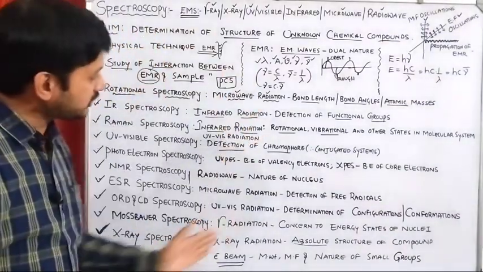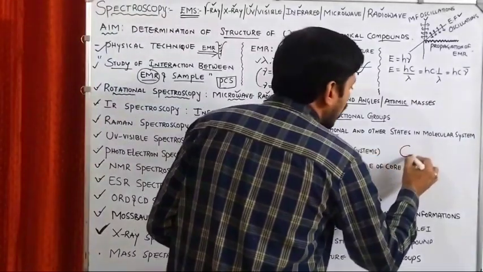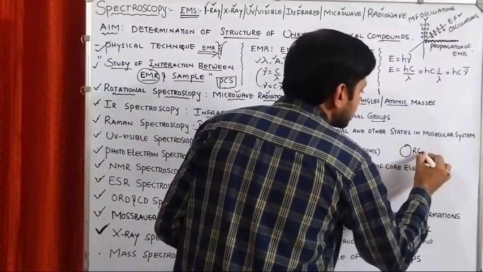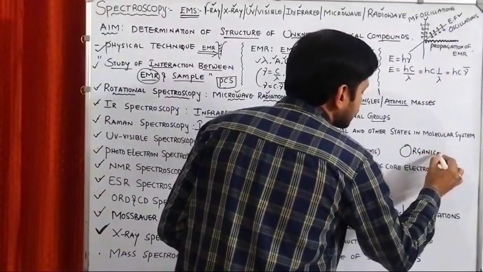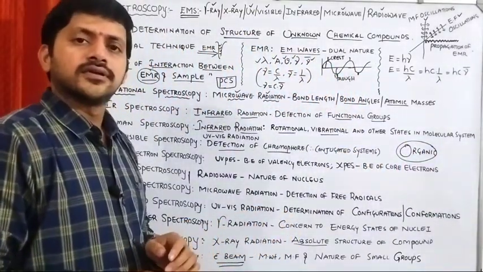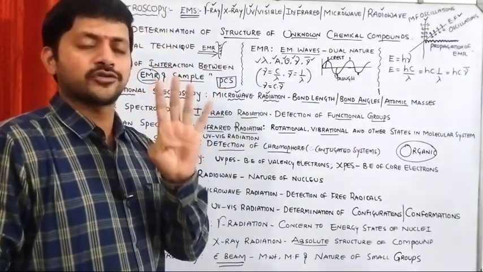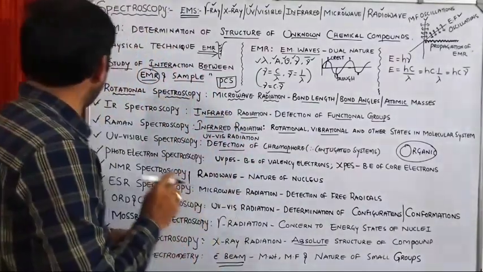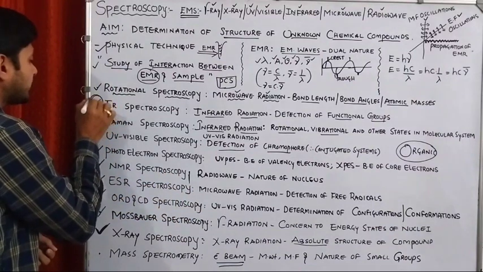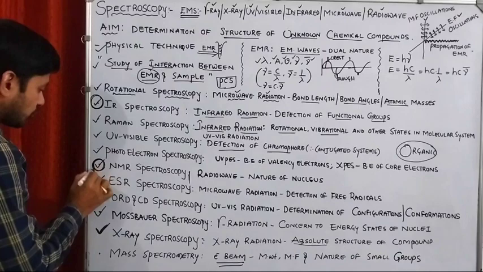If you talk about spectroscopy, as far as organic chemistry is concerned, we are going to deal with 4 spectroscopic techniques. The first one is what? IR spectroscopy. The second one is NMR spectroscopy.